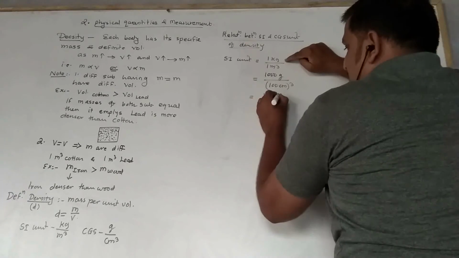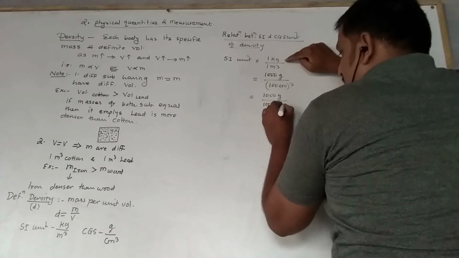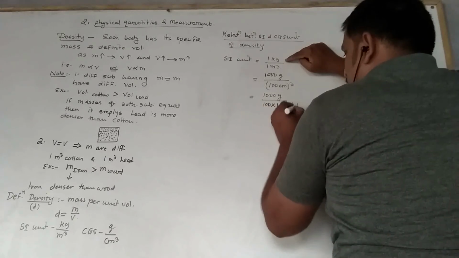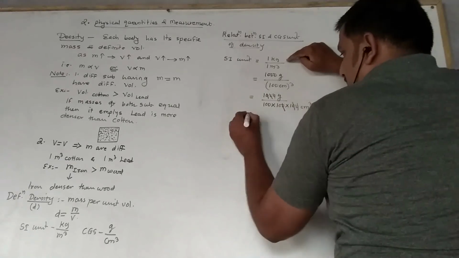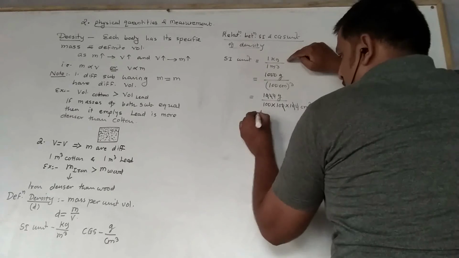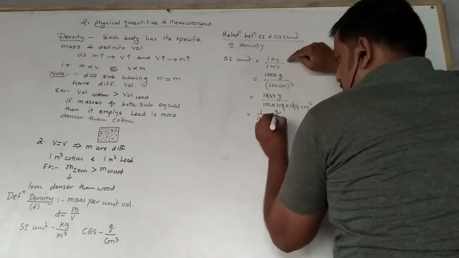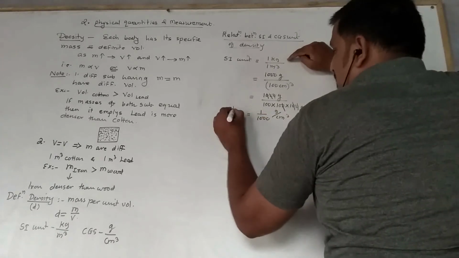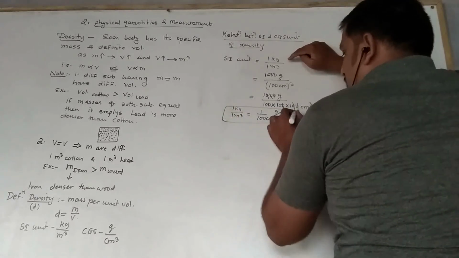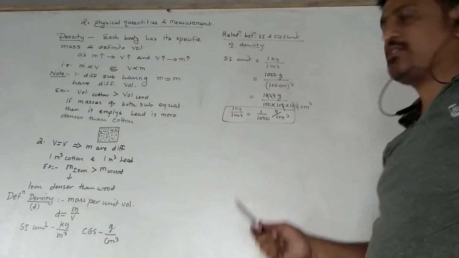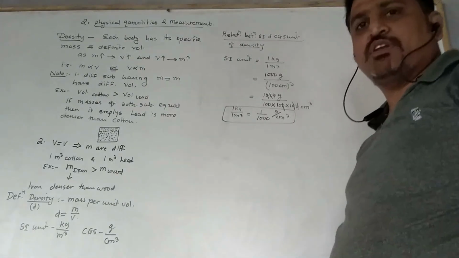It means 1000 gram upon, cube means 100 into 100 into 100. 1, 2, 3. 1, 2, 3 cancel. So what I get? I get 1 upon this 2 zeros and 1 zero, say 1000 gram per centimeter cube, which is 1 kg per 1 meter cube. So this relation we got. Okay, and this is nothing but a relation between SI unit of density and CGS unit of density.